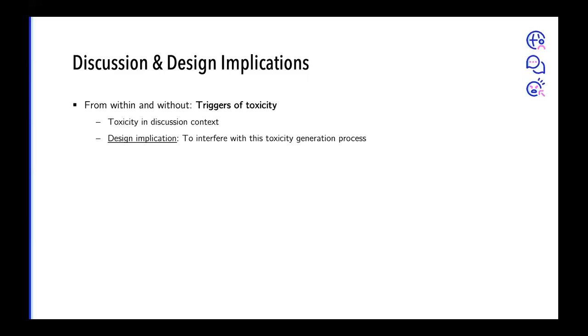So we further discuss our results. First, in terms of triggers of toxicity, our study shows with quantitative evidence that author characteristics did matter a lot in triggering toxicity, but controlling for that effect, toxicity in discussion context was an equally important, if not more important, factor in triggering toxicity. And so a design implication that follows would be to interfere with this somehow extrinsic toxicity generation process.